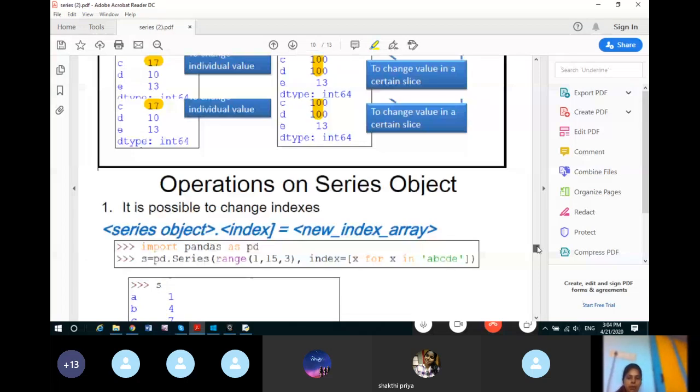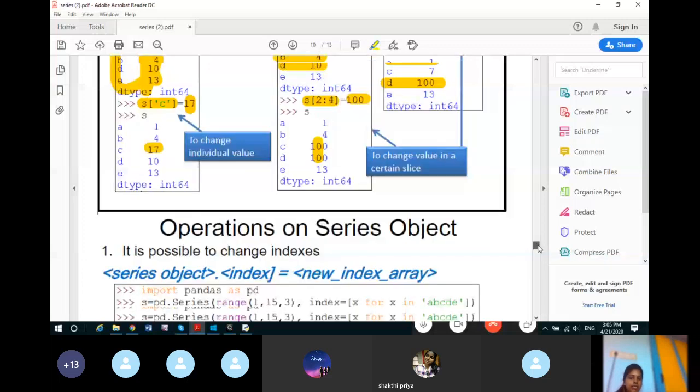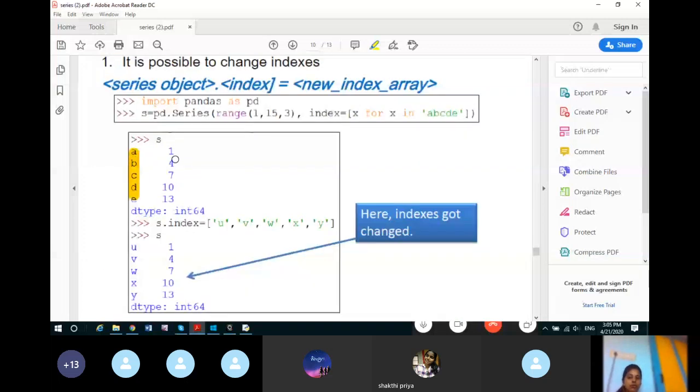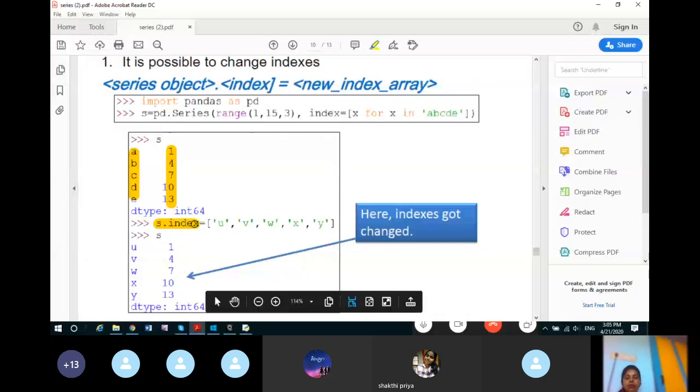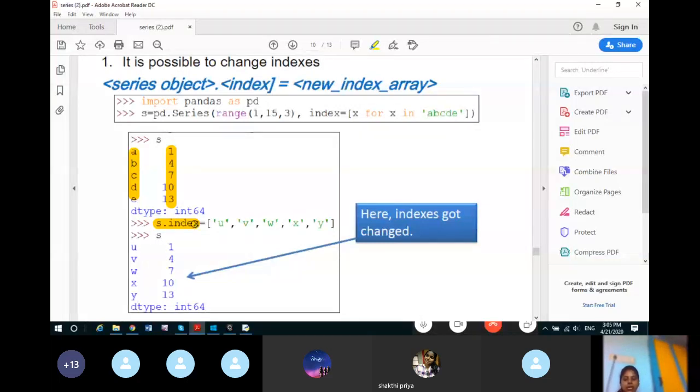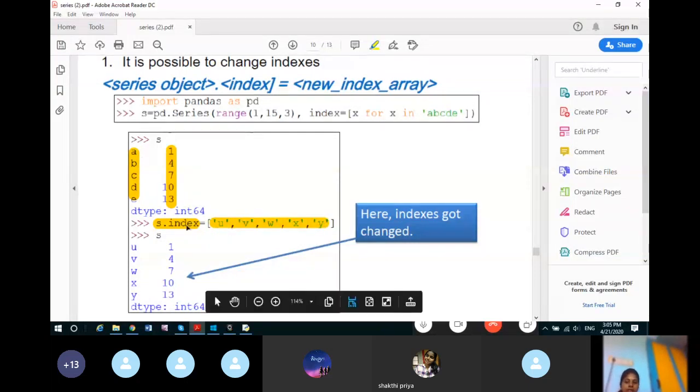But remember that the number of indexes in the series should match the number of new indexes. You cannot take fewer or more indexes in this type of statement. So s dot index equals, like this, new indexes can be given. So the a b c d e indexes are changed to u v w x y, with the elements remaining the same.